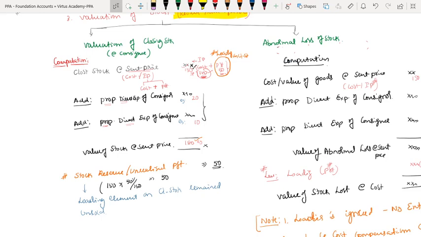Only direct expense. Sir, what about indirect expense? That expense will come in the consignment account; that is in the P&L we will charge. But for the purpose of valuation of stock, indirect expenses should not be taken. Only direct expenses we have to take, direct expenses of both the parties if they have incurred.